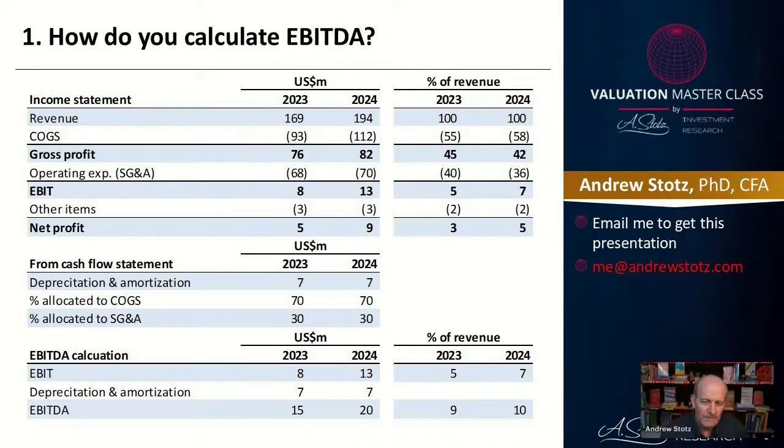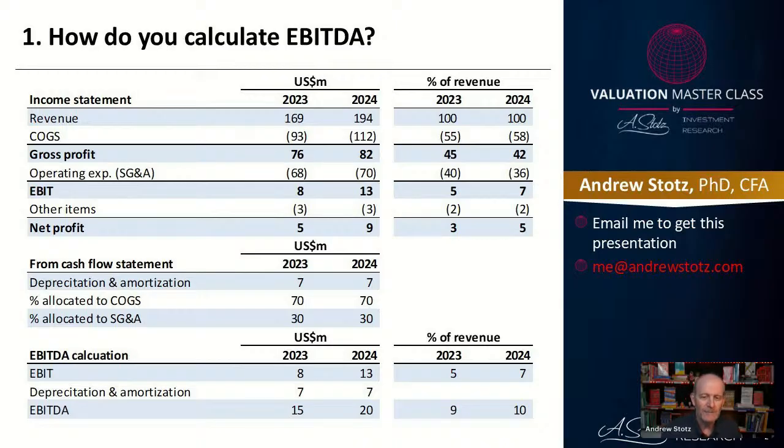Now, here is where what we can see is in a typical P&L, you're not going to see the depreciation and amortization. It's in there, but they'll never show it on a P&L. Where do they show it? Well, you can get it from the cash flow statement. So you can see here, I've grabbed the depreciation and amortization from the cash flow statement, and it's about let's say $7 million. But the thing is that the depreciation allocation is going to be allocated both to cost of goods sold and to SG&A.